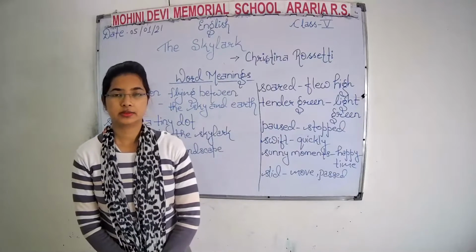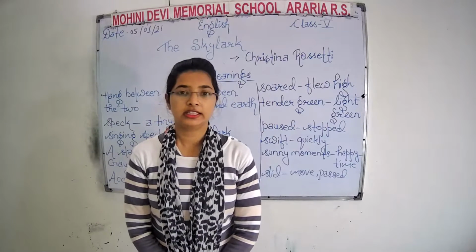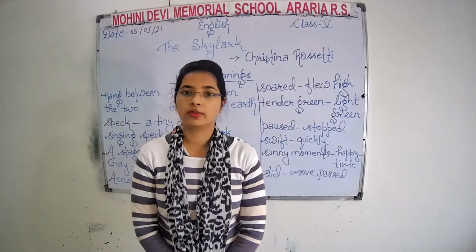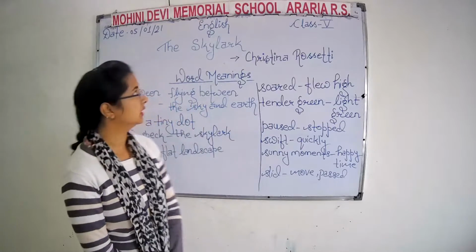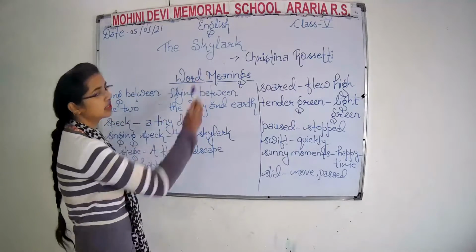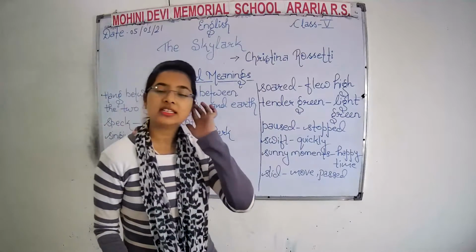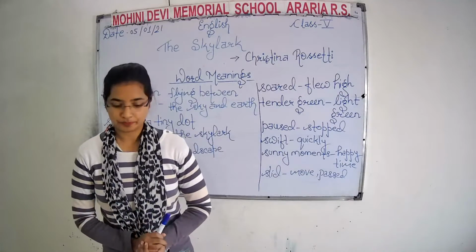Good morning, students. Today we are going to learn a literature lesson, a poem from class 5, subject English, that is The Skylark. Actually, a skylark is a small bird. It is a symbol of the joyous spirit of the divine.